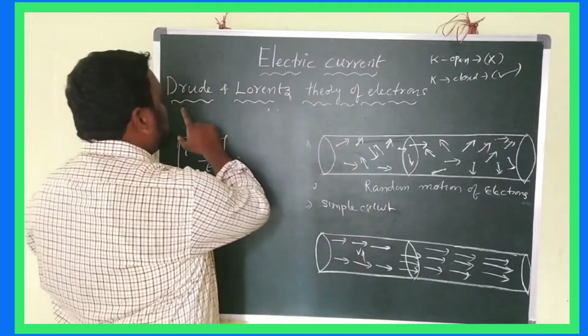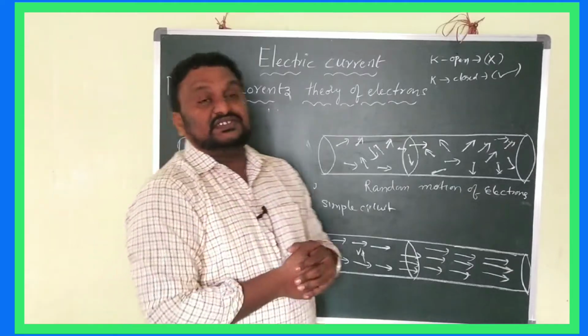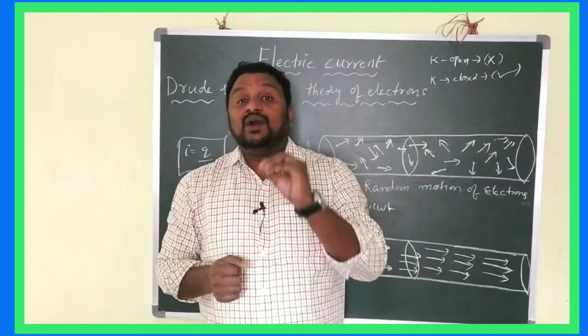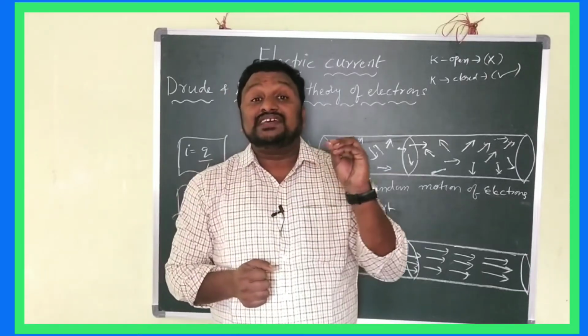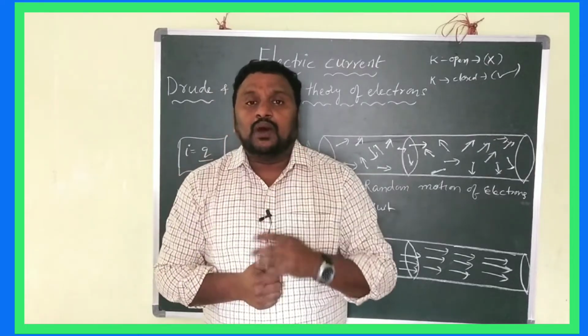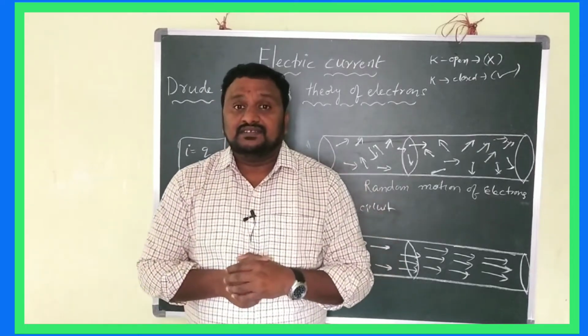According to the Drude and Lorentz theory of electrons, the current is possible in a conductor only because of valence electrons. I think you have an idea about the valence electrons.